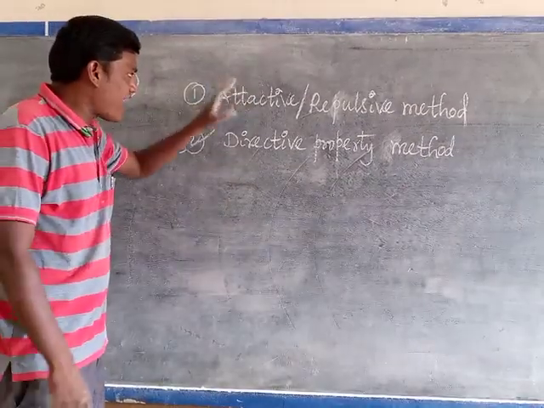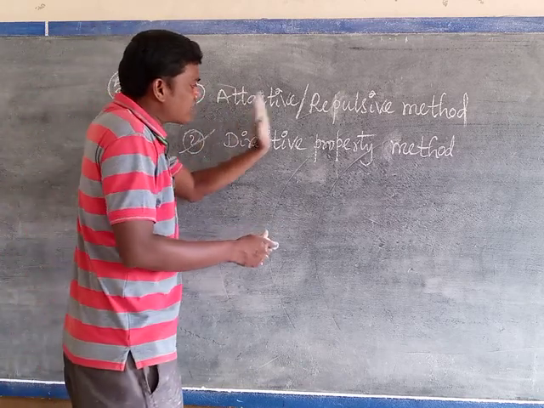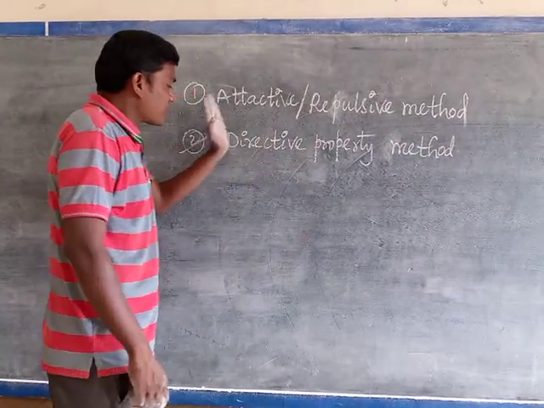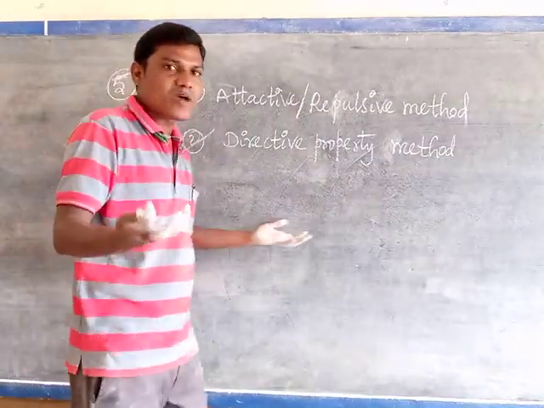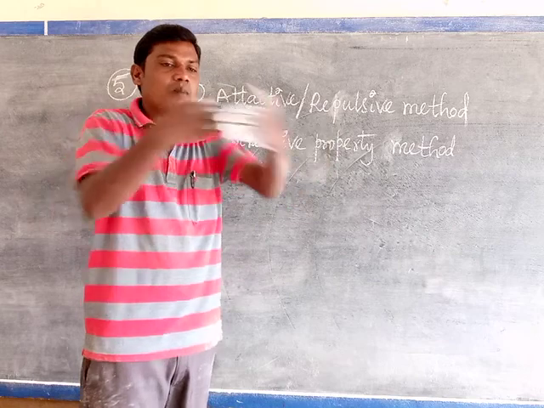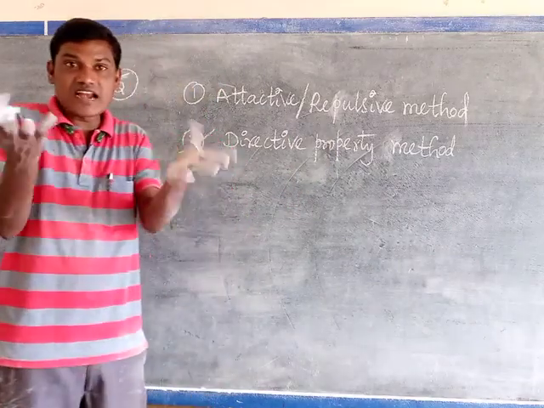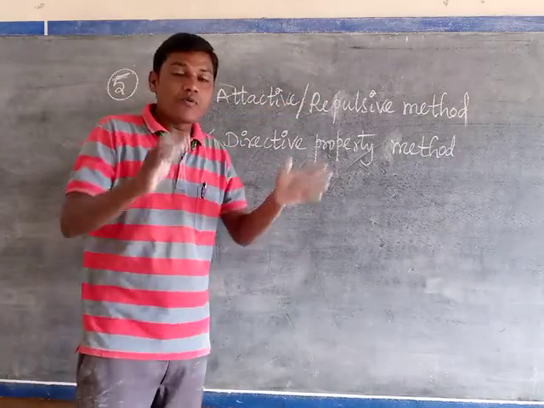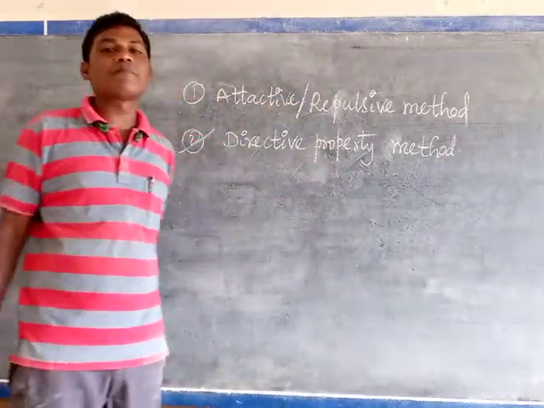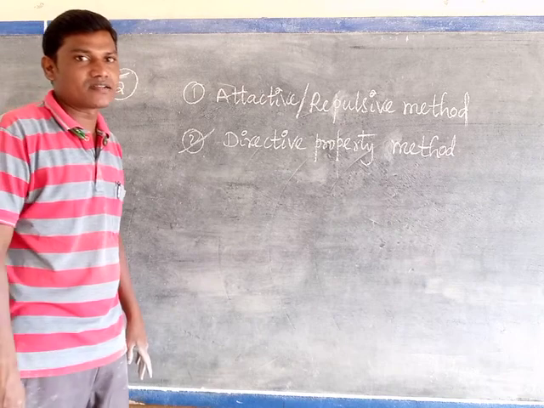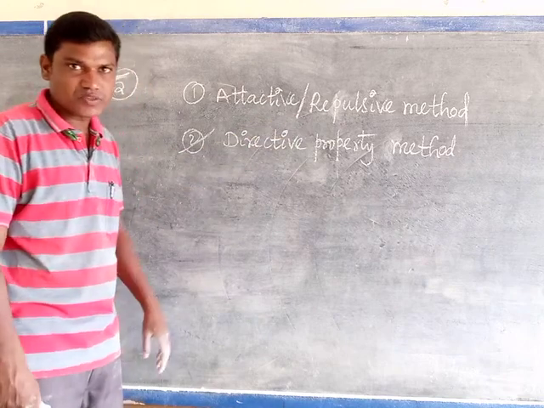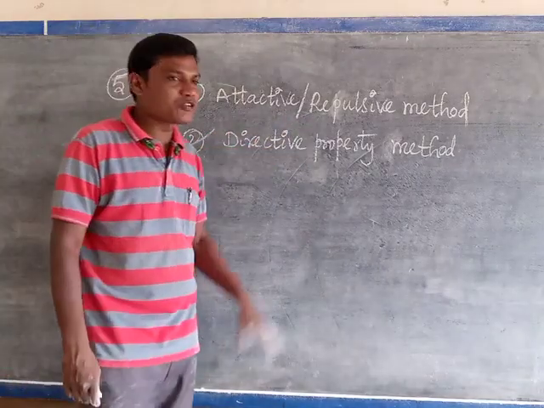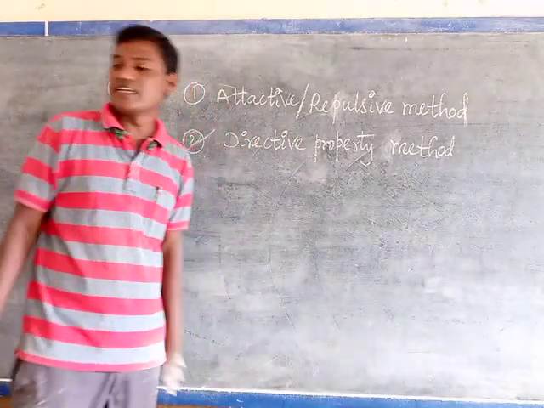In the first method, either the first bar is brought near the second bar, or the second bar is brought near the first bar. In both cases, we observe that on both sides, both are attracted, but they are not repulsive. So by using the attractive method, we cannot find out which is the magnet according to our given situation. But with the help of the directive property method, we can find it easily.